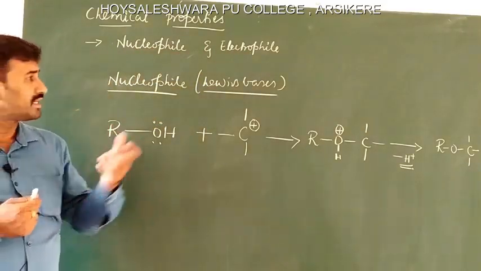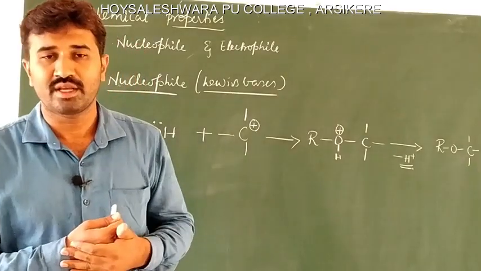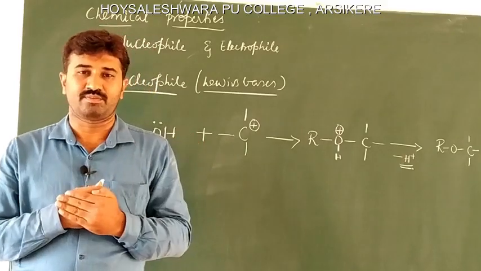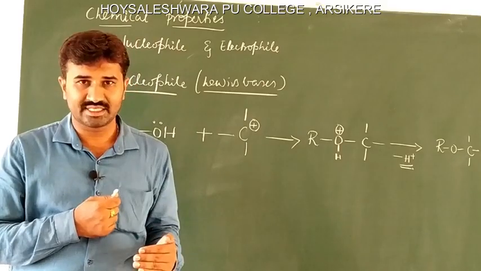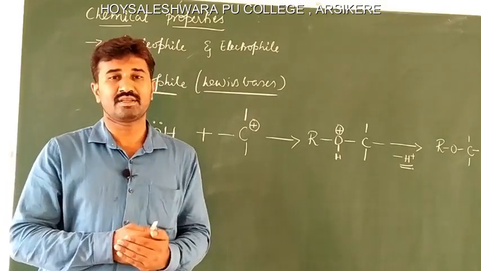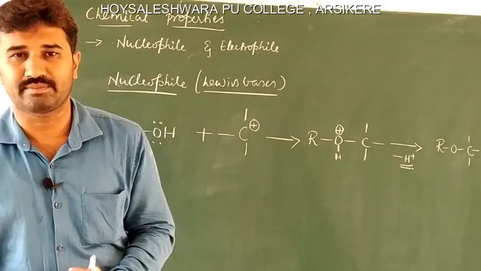Nucleophile means they act as Lewis bases. We have studied in the first PUC that acids and bases are defined in different ways: the Arrhenius concept, Bronsted-Lowry concept, Lewis acid-base concept, etc. So, what are Lewis bases? These are the species which are capable of donating an electron pair.